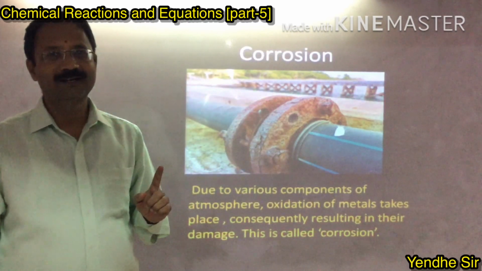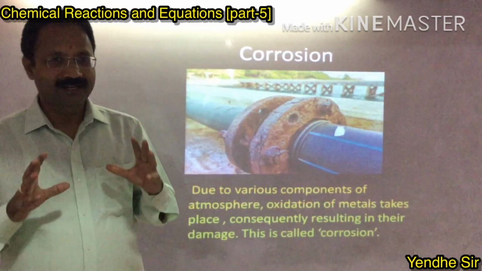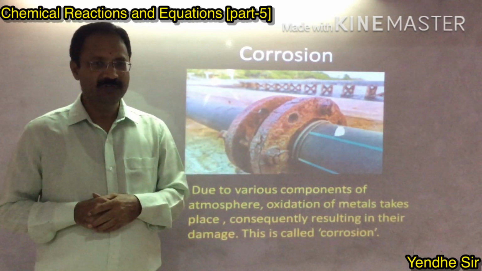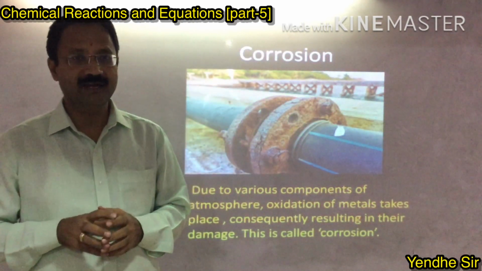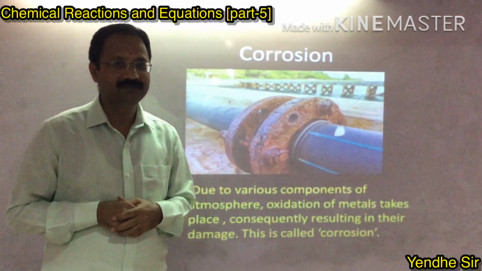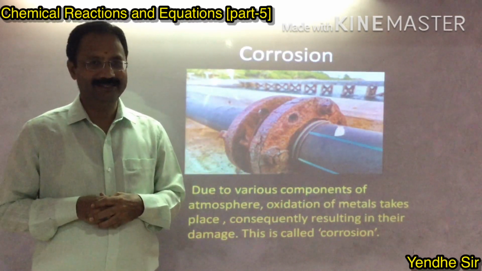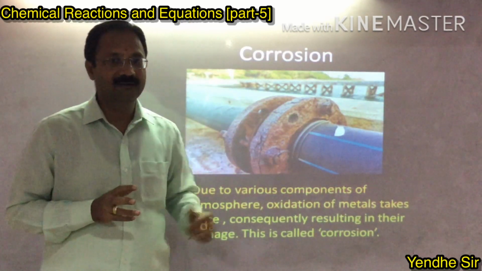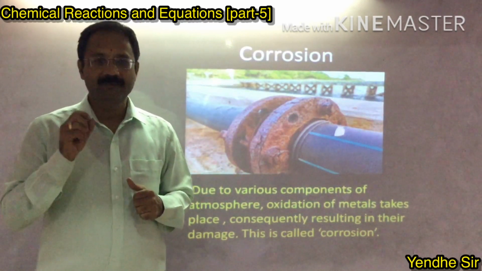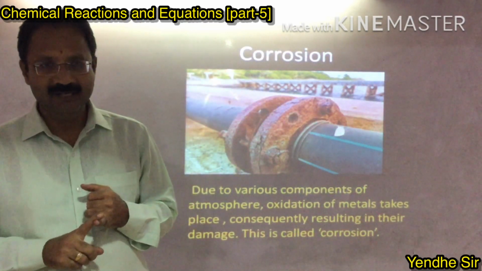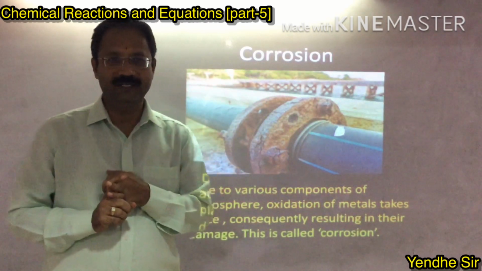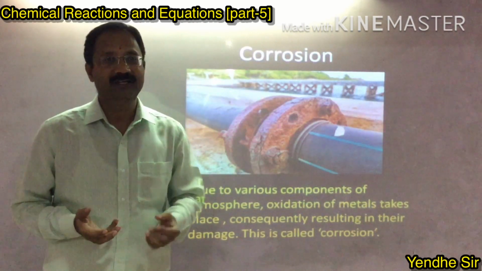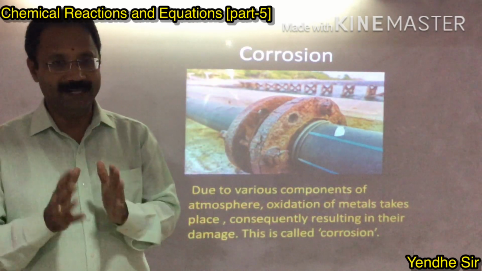आपने देखा होगा कि एक रेडिश कलर आयरन के ऊपर आता है. So what is that reddish color and why it comes here? You know it well? Yes, you have seen many times. But exactly why it comes? Because of the atmosphere and the oxidation of metal, it takes place. And what happens? The damage of the metal.